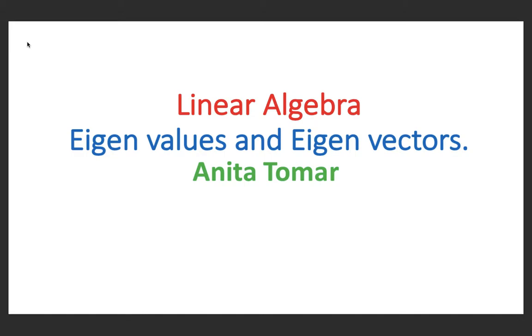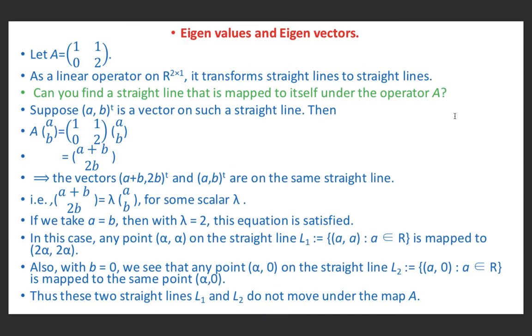Good morning. Today we will study eigenvalues and eigenvectors. So suppose we are given a matrix A equal to [1 1; 0 2]. This is a 2 by 2 matrix. As a linear operator on R^2, it transforms straight lines to straight lines. Can you find a straight line that is mapped to itself under the operator A? Suppose (a, b) is a vector on such a straight line.